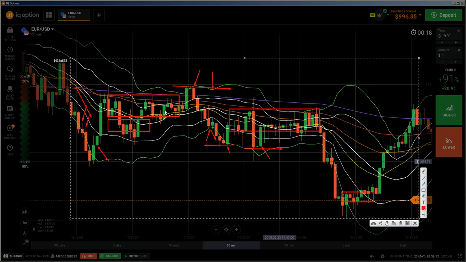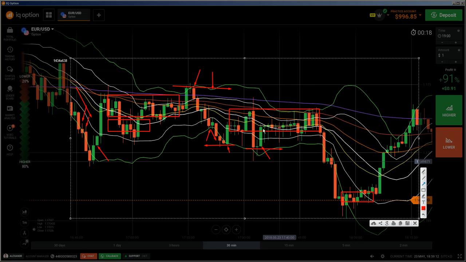If you have price in between those EMAs, don't trade it. It's too dangerous. Either you are on the upper side or on the lower side, but not in between. You get screwed. You will get out of the money for sure if you are not experienced, and you also need a little bit of luck in this kind of scenario. That is then more gambling than trading, because here nobody knows where it will end.